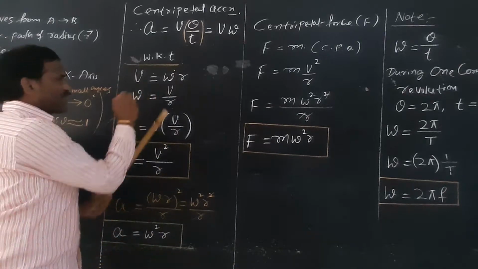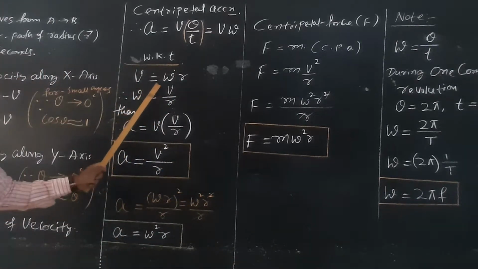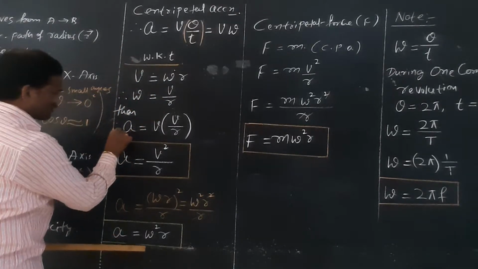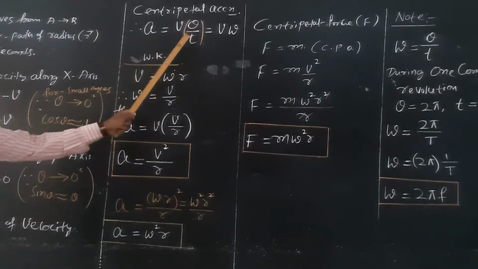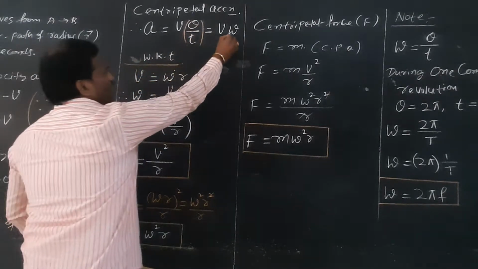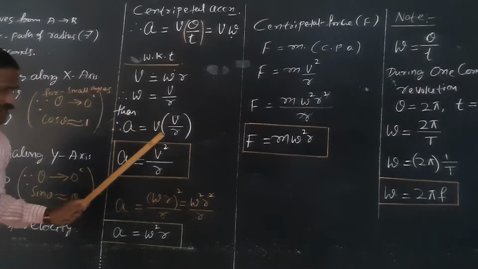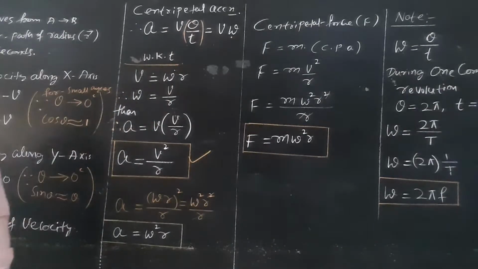Cross multiplying the r, omega is equal to v by r. Then the expression for centripetal acceleration a is equal to v into omega, and substituting omega equals v by r, v into v is v square by r. So this is the expression for centripetal acceleration.